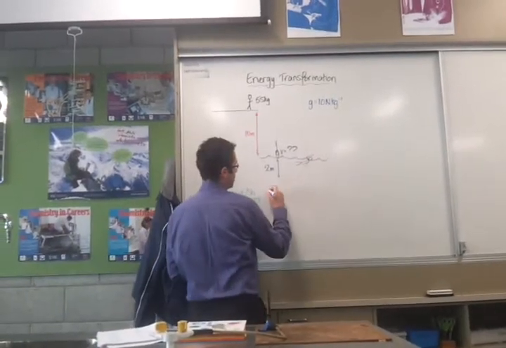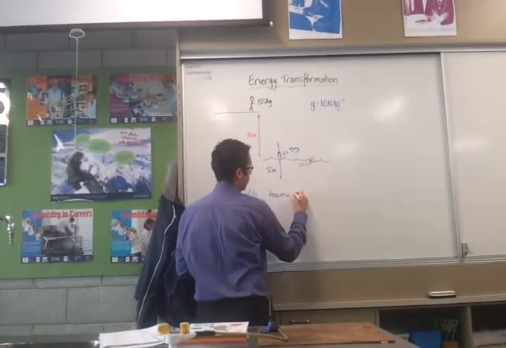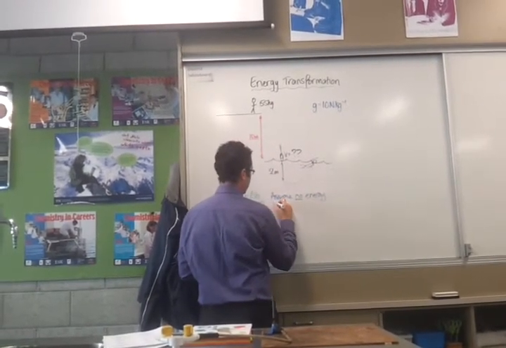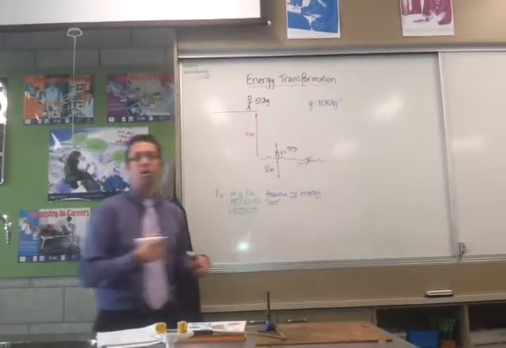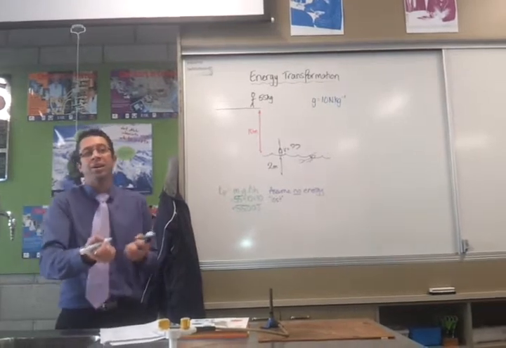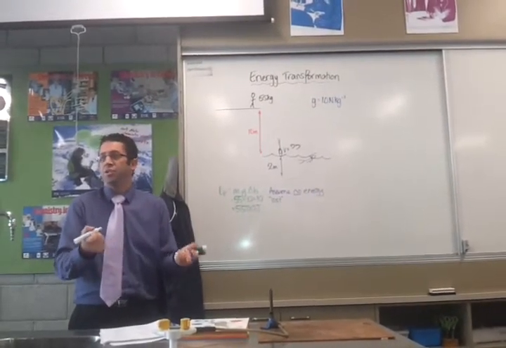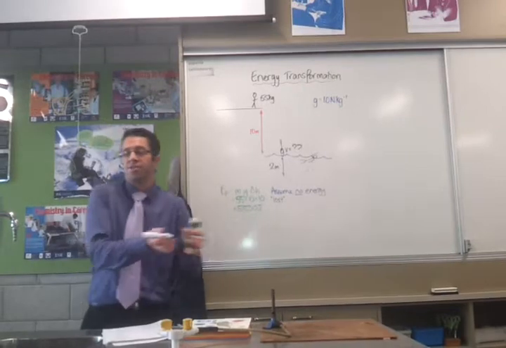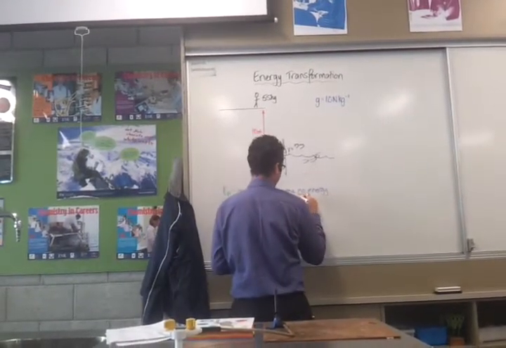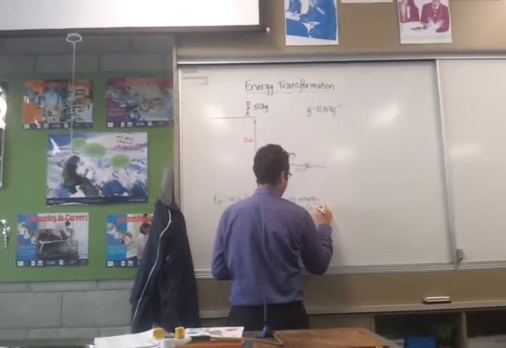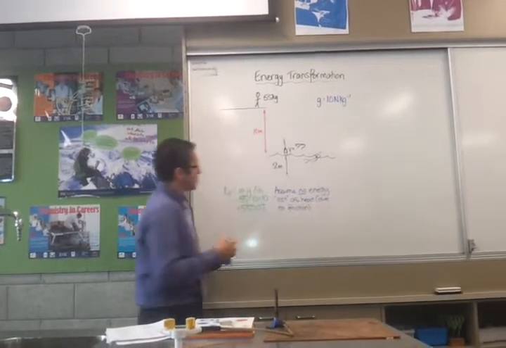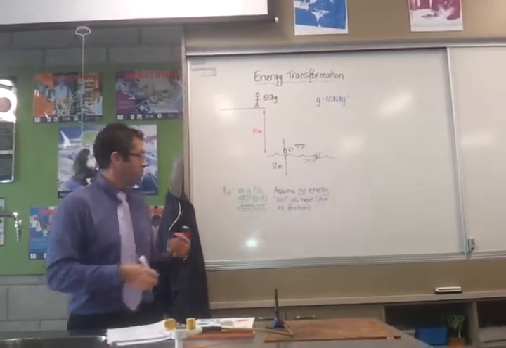Alright, so we're going to assume no energy lost, and I put it in inverted commas. It's not lost, it's actually transformed into heat, because you can't gain or lose energy. It can't be created or destroyed. It can only be transformed into something else or transferred somewhere else. So we're assuming that no energy is lost as heat due to friction.